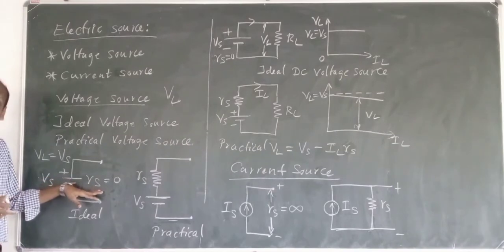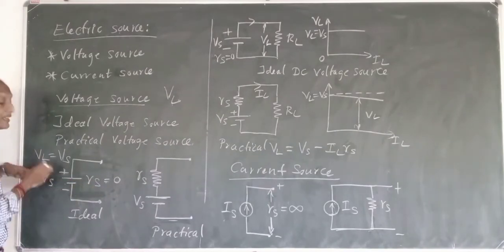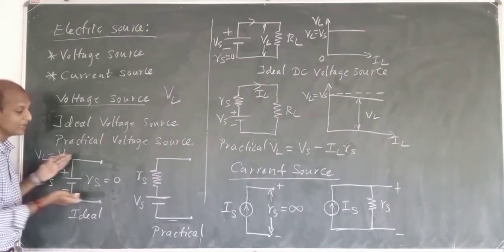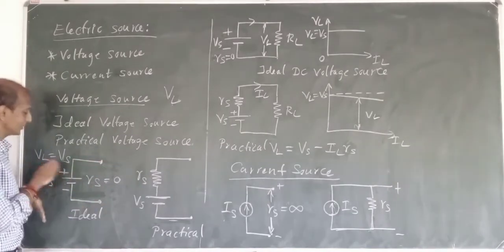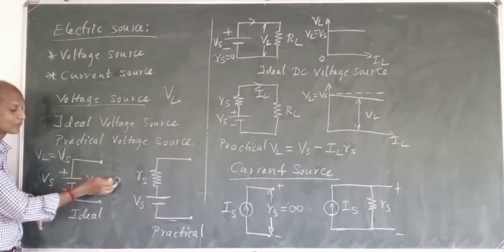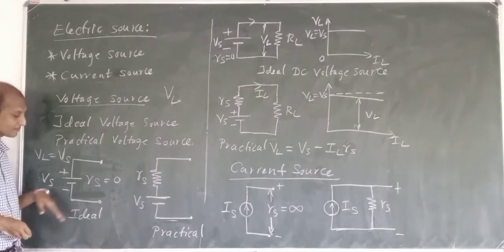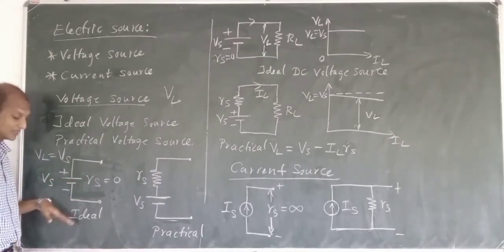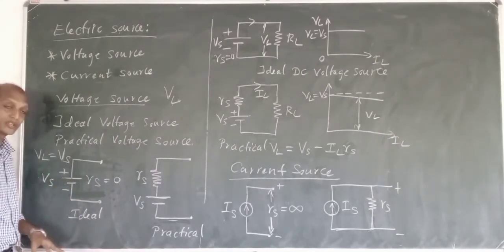When we have this internal resistance equal to 0, all of this voltage will be passed to the load. Okay, so we call that as the load voltage VL. Is that okay? Yes. So this is going to be your ideal voltage source.